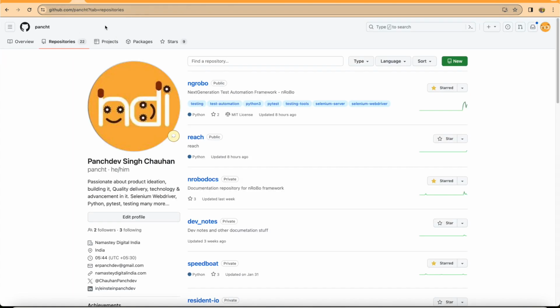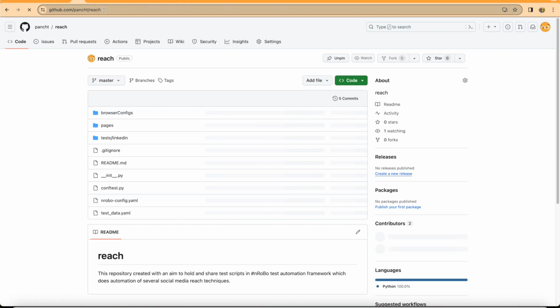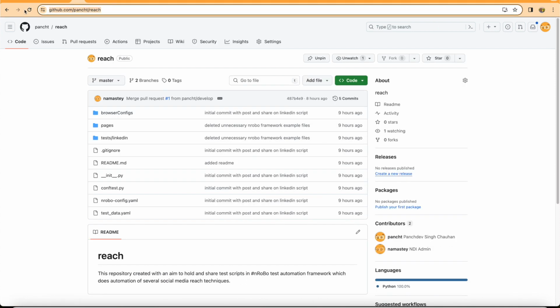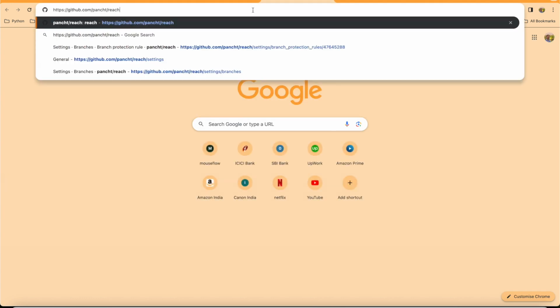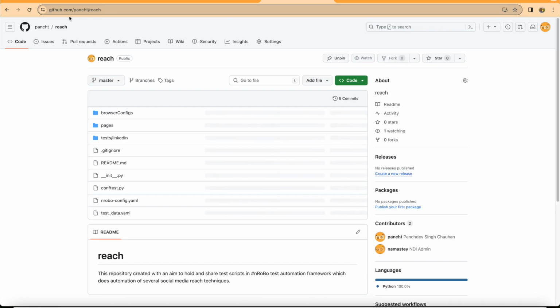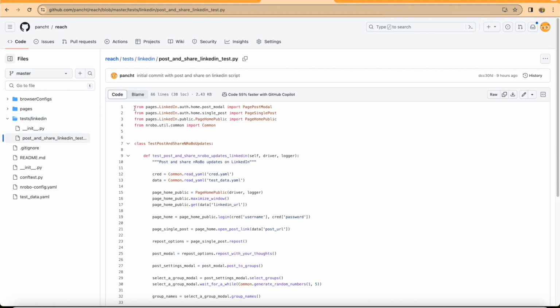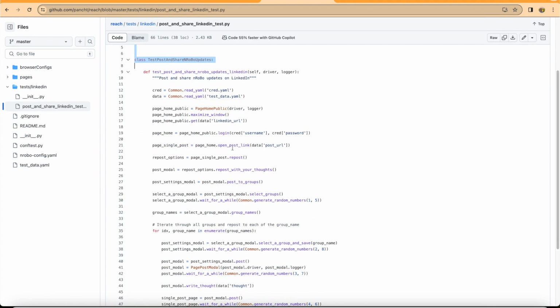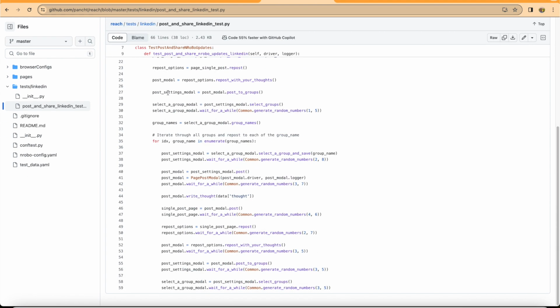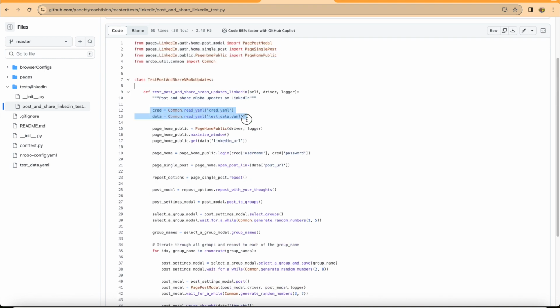This is the public repository where this script is uploaded. The name is right here, and this is the URL. I will share this URL in the description. So this is the nRoBo framework directory structure, and here I have added the script that I just ran.